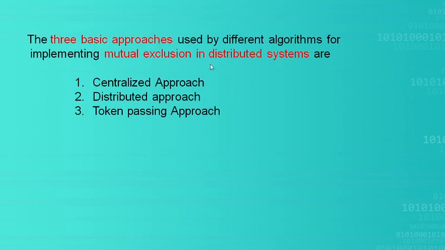We will cover the implementation of mutual exclusion in distributed systems via three approaches. The first approach is the centralized approach, the second is the distributed approach, and the third is the token passing approach. We will see each one in detail now.